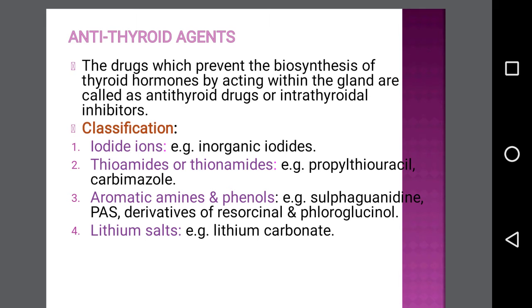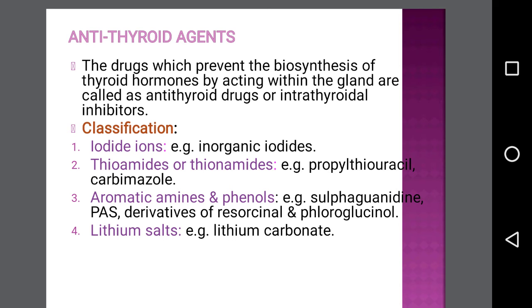They are classified into four types: iodide ions, thioamides or thionamides, aromatic amines and phenols, and lastly lithium salts. Iodide ions include inorganic iodide. Examples of thioamides include propylthiouracil and carbimazole. For aromatic amines and phenols, the examples are sulfaguanidine, PAS, and derivatives of resorcinol. Lithium salts include lithium carbonate.